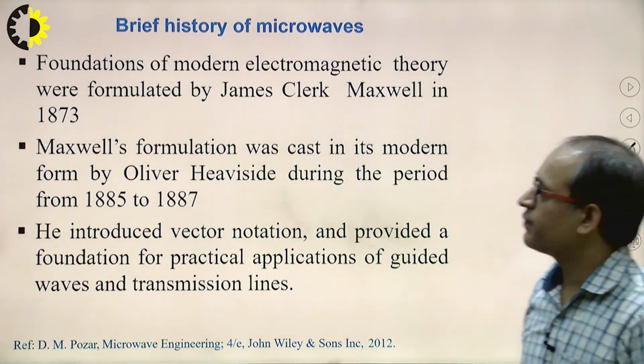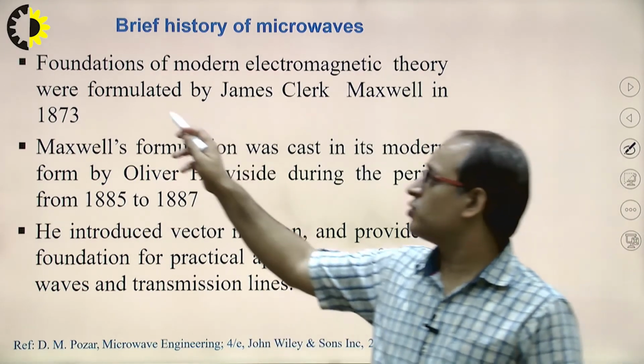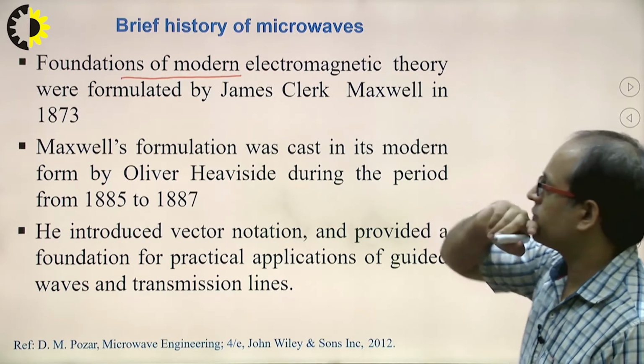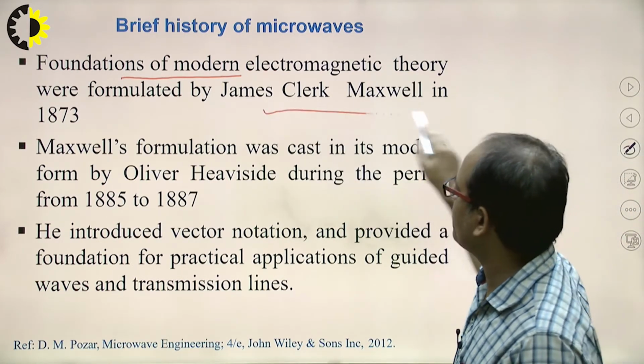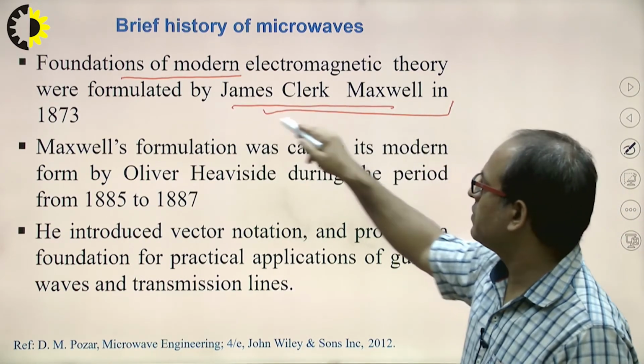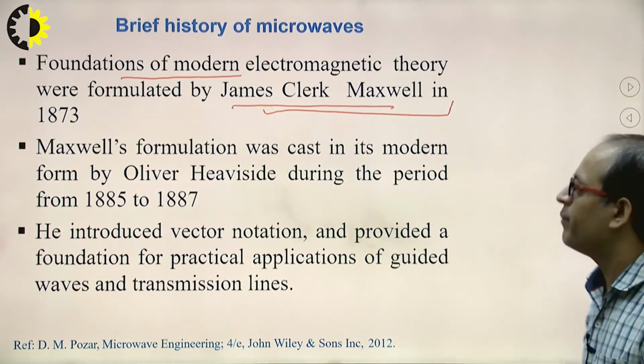Now next one, the foundation of electromagnetic theory is mainly defined by whom? By James Clerk Maxwell.